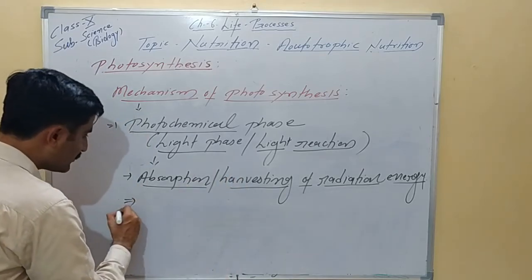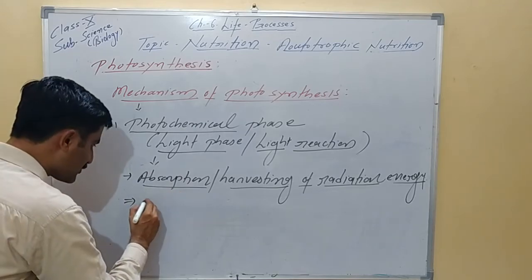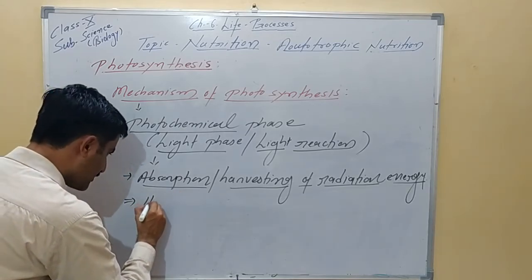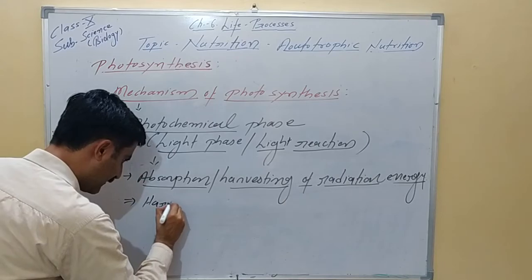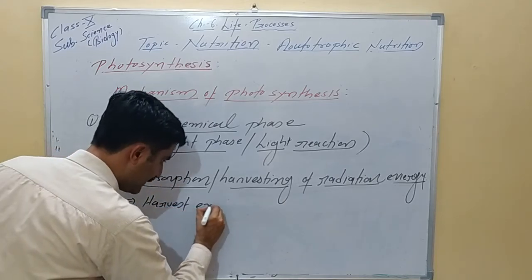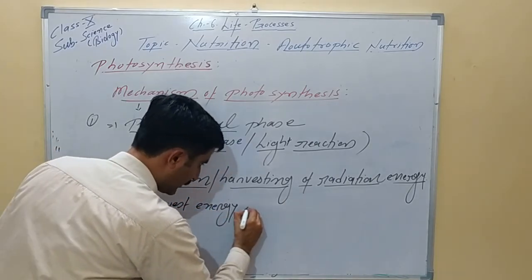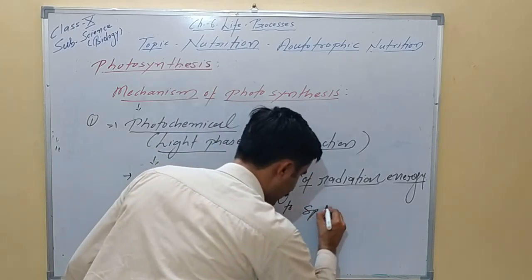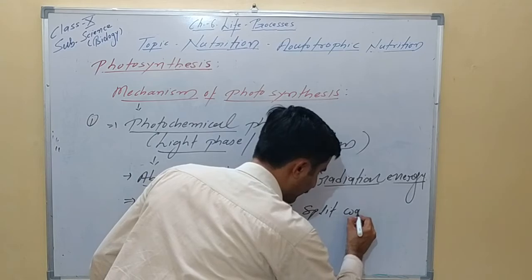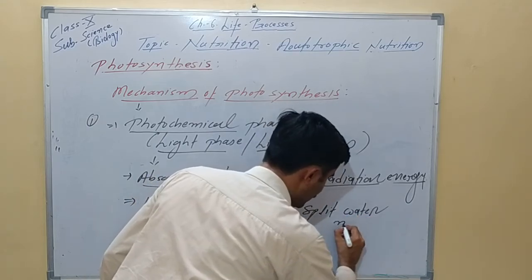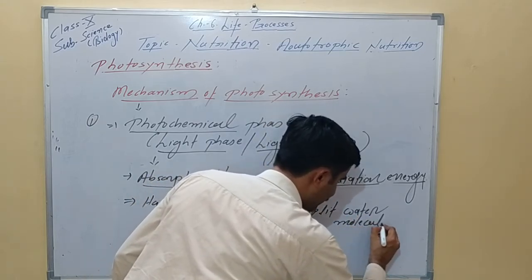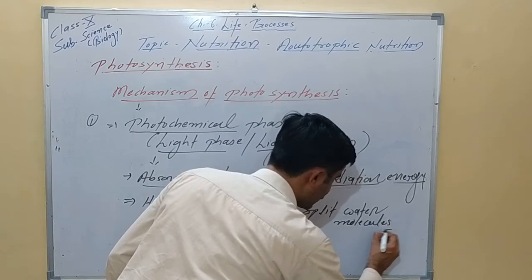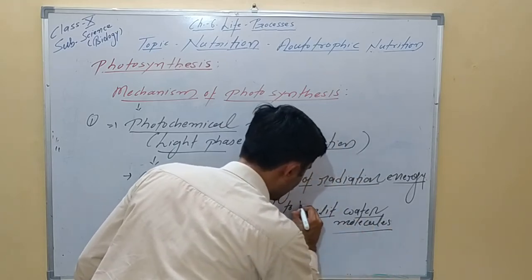This absorbed, harvested energy is used to split the water molecule. So here you have to note that water molecules are used, water molecules are split.